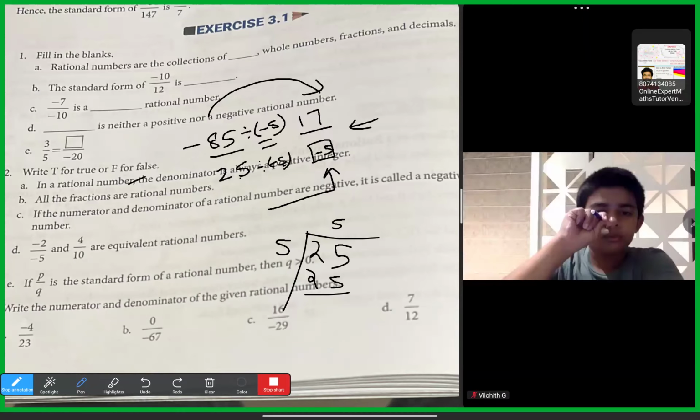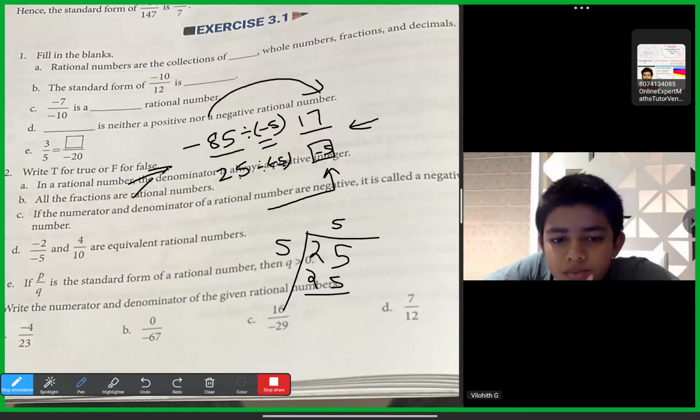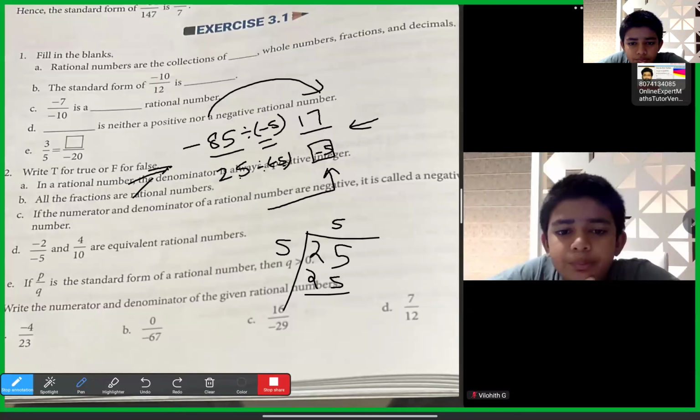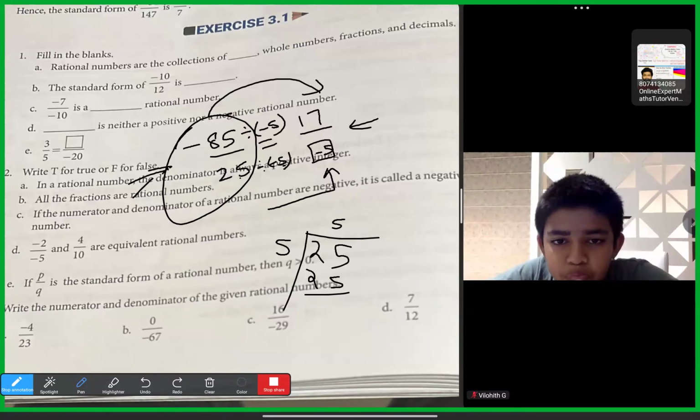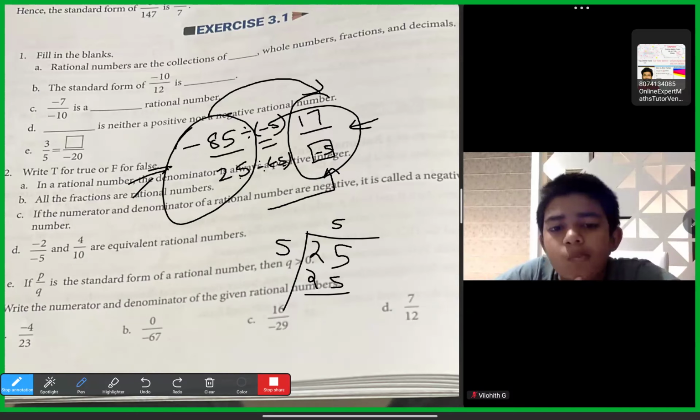But this is just an equivalent rational number. Okay, sir. So since the left hand side and right hand side should match, if we don't keep the minus sign for the 5, because already 17 is given plus, these two cannot be equivalent rational numbers. Yes, sir.